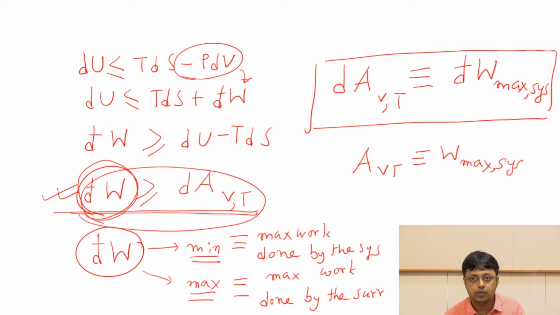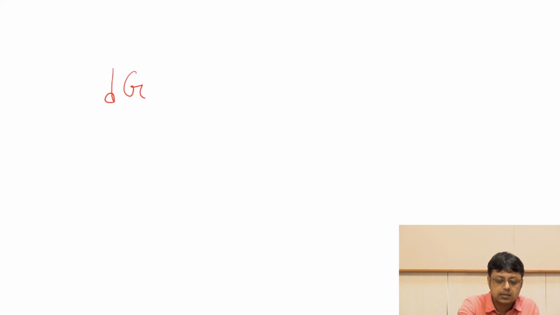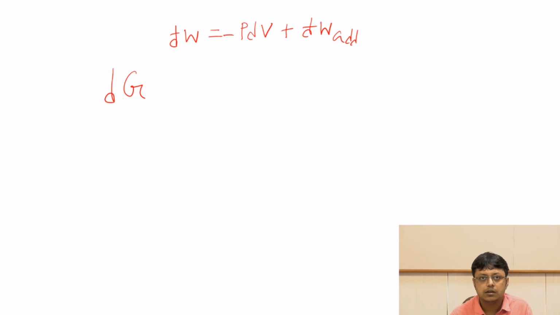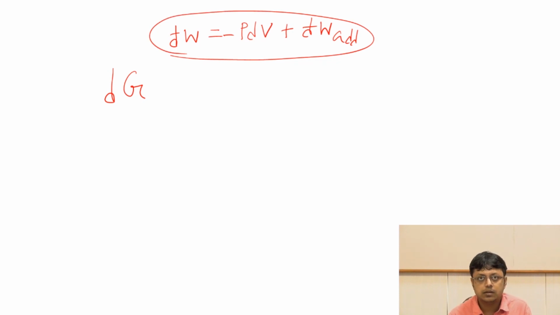That work will be the non-pressure-volume work, and you can write this d̄W as some minus PdV term, which is always negative because of our convention, plus some additional work, which I am writing as d̄W additional.